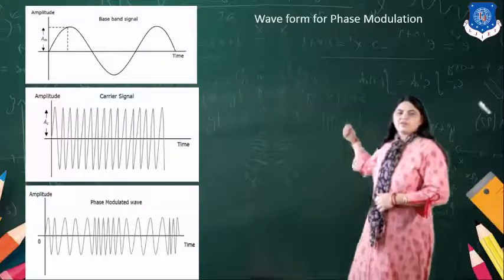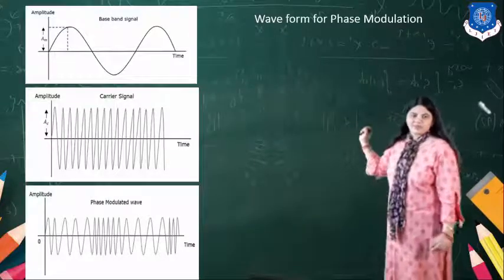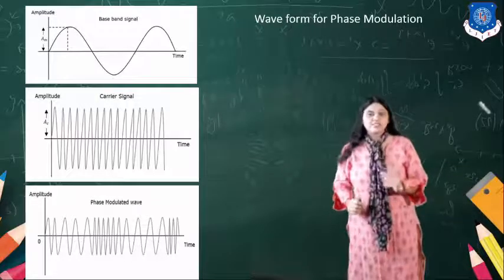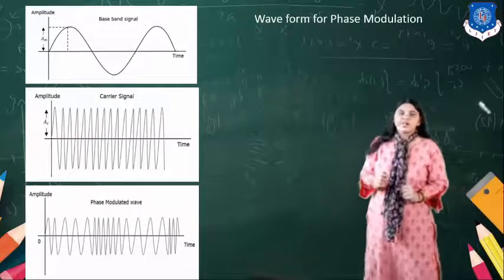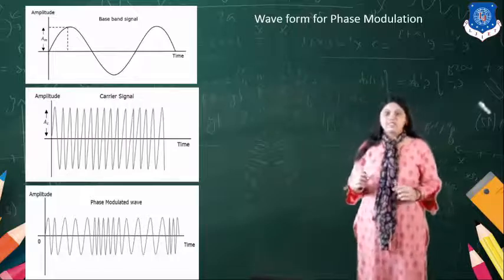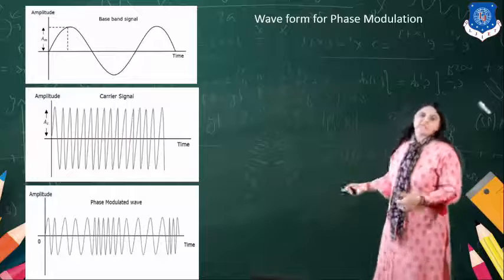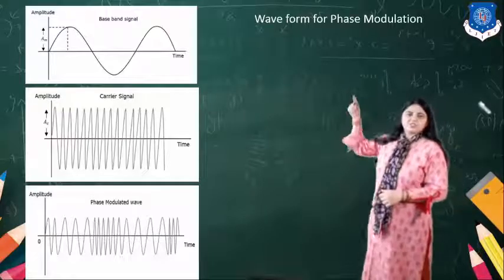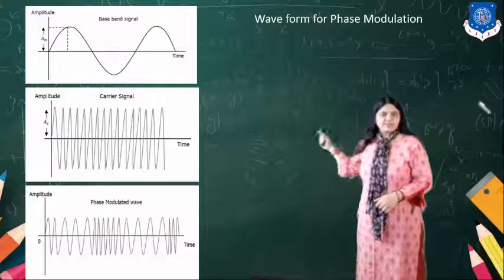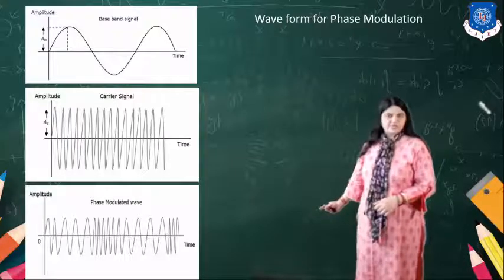Now we can see the waveform diagram for phase modulation. In the modulation process, we require three signals: the modulating signal, the carrier signal, and the phase modulated output. Here the first is the modulating signal, here is the carrier wave, and this is the modulated wave.